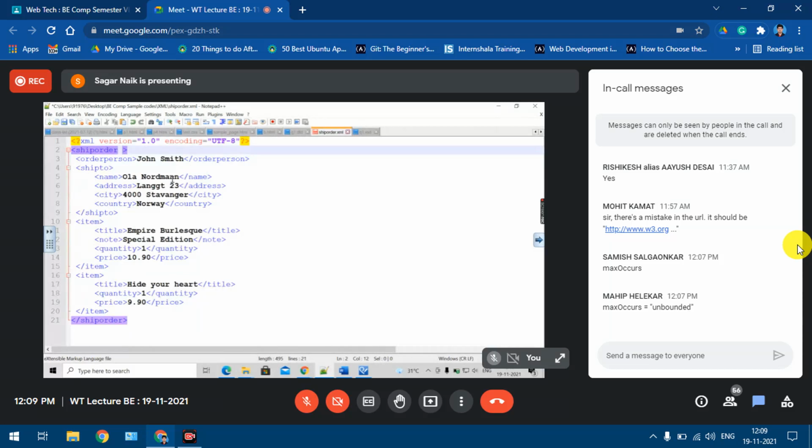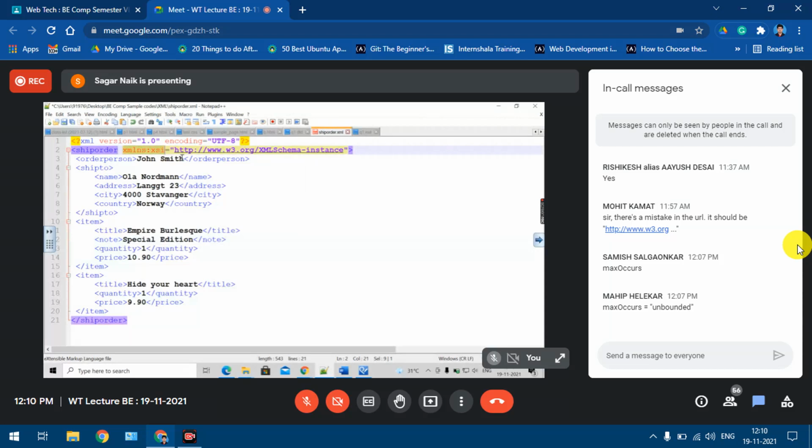What are those two attributes? One was the namespace xmlns:xsi equal to the same URL, only here we are using the instance, so slash XMLSchema-instance. This was the one attribute.